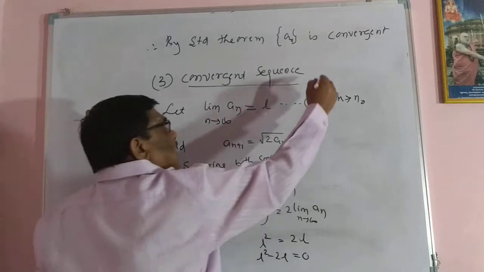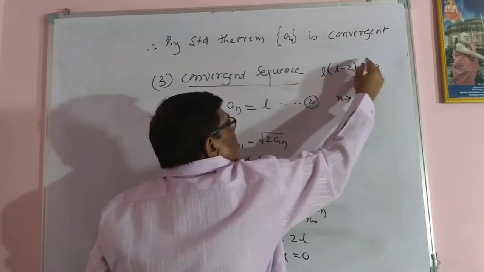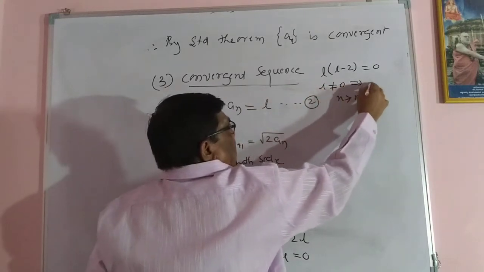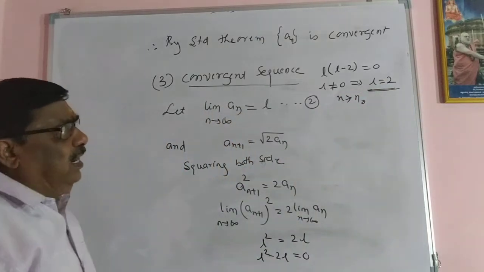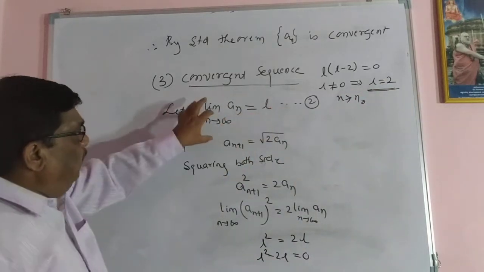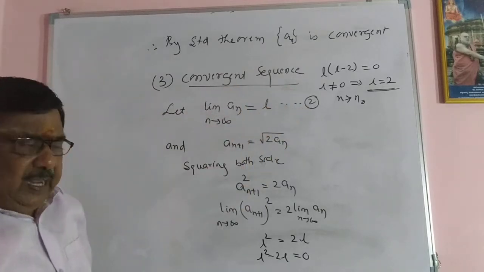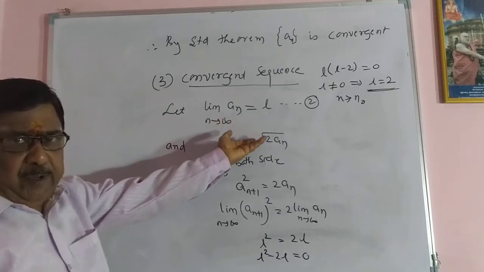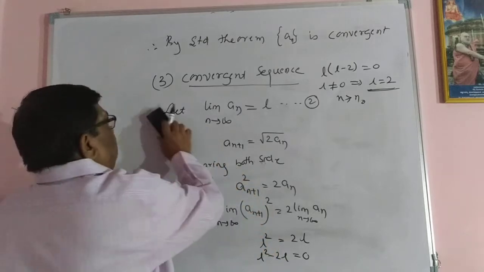Then L is a common factor: L into L minus 2 equal to 0. So the limit is not equal to 0. This implies L equal to 2. So therefore it is convergent and converges to 2. This is one of the examples. Like this, they may give 3, 5, or 7. So anything you can prove by a different example.